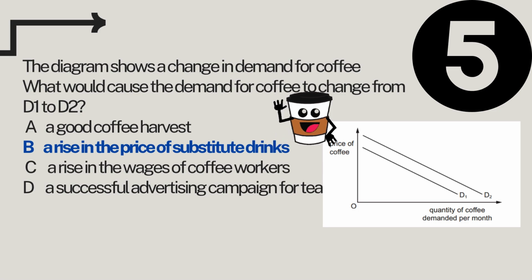And letter D, a successful advertising campaign for the tea. So if tea becomes more popular, then it might reduce the coffee demand, and there will be the shifting of the curve leftward, not from D1 to D2. So it means that when the price of a substitute drink increases, then consumers look for a cheaper alternative, a cheaper substitute. So coffee becomes more attractive, leading to a higher demand.